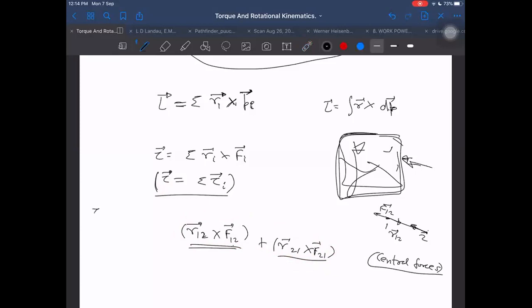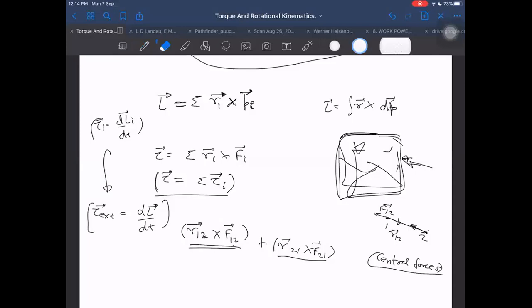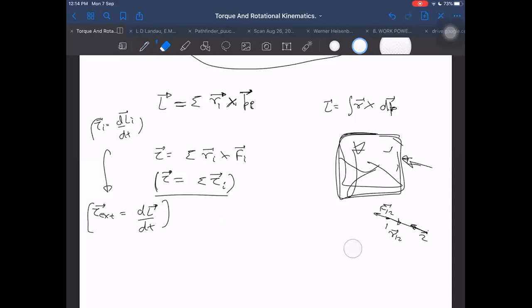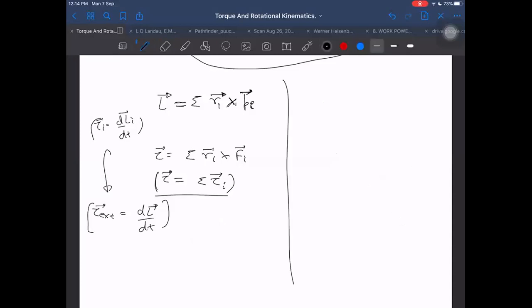So I can say this also, that net external torque is equal to dL by dt. That is our new theorem, we can say. We started from the torque acting on a particle, equal to dLi by dt. But from there we proved that net external torque is equal to the rate of change of net angular momentum of the system of particles. And from the system of particles, now we will move on to something special, which is a rigid body.